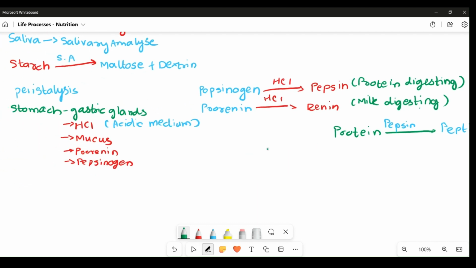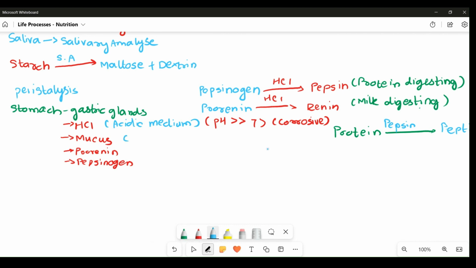And the stomach is highly acidic, so the pH is highly acidic, and hence HCl is corrosive in nature. So when we say that HCl is present in our stomach, definitely the inner walls of the stomach could face a potential threat from the strong actions of these enzymes. But it is protected by the action of mucus.